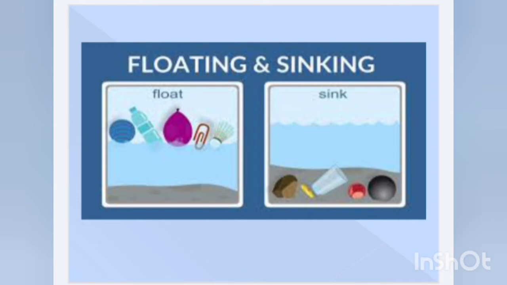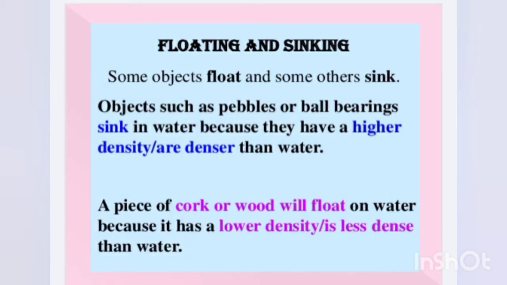The next property is the floating and sinking property of the materials. Some objects float and some others sink. Float means to be at the surface of the water, and sink means to dip or go into the water. So we will see which materials float on the water and which materials sink into the water.